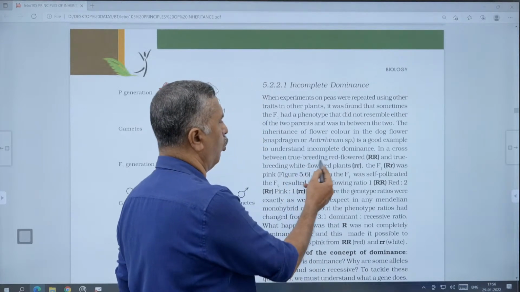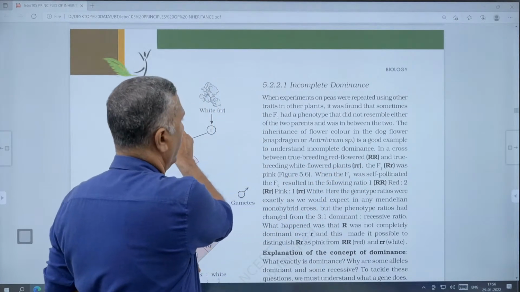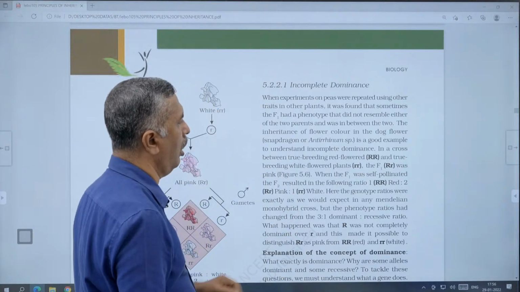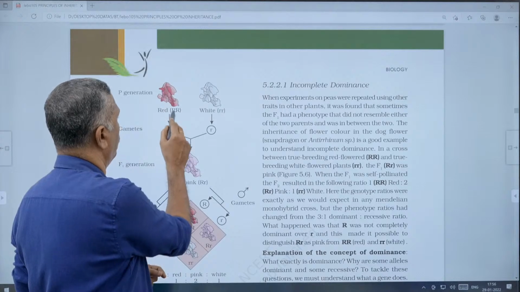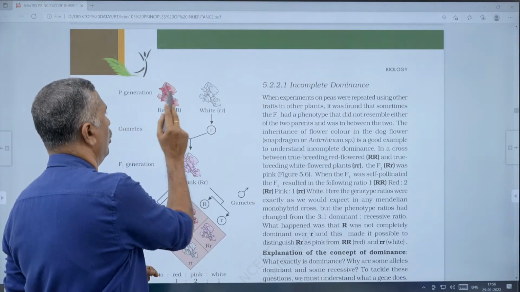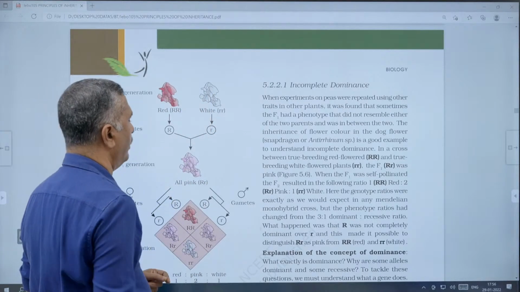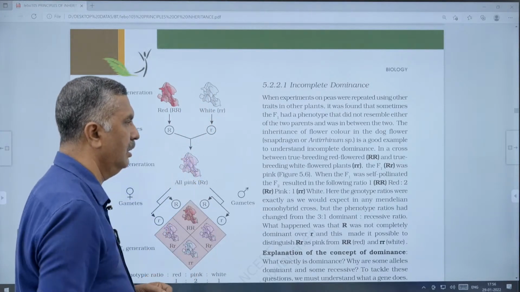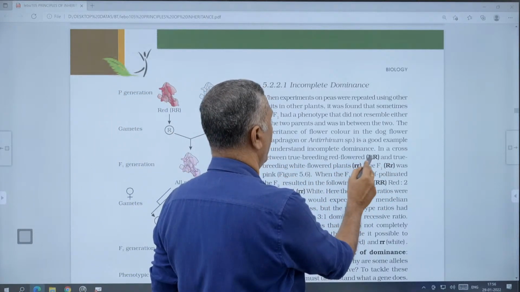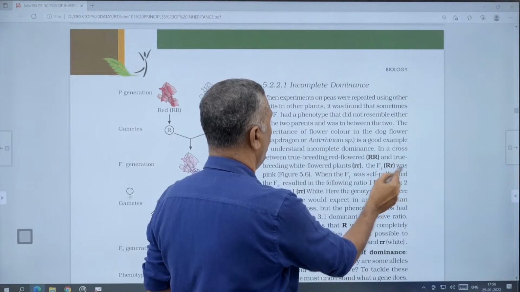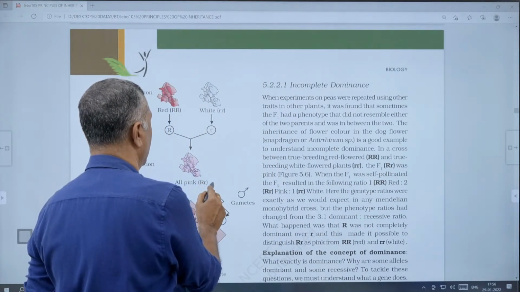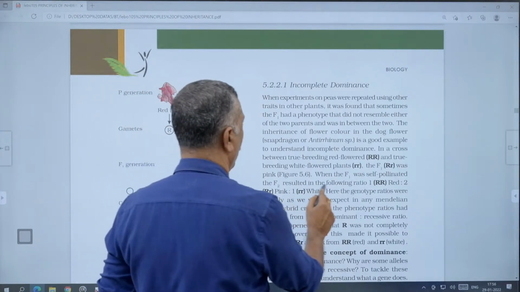In a cross between true breeding red flowered and true breeding white flowered plants, capital R and small r, the gametes are capital R and small r, and the F1 generation is neither red nor white; all are pink in color. That is the very important feature. The true breeding red and true breeding white flowered plants gave an F1 that was pink, and the F1, capital R small r, was self-pollinated. The F2 results in the following ratio.